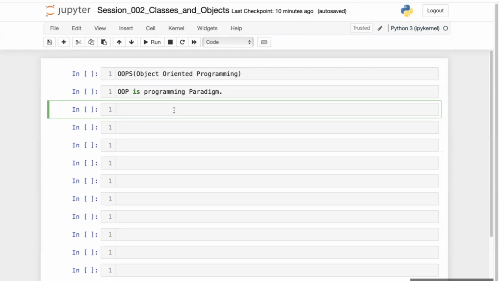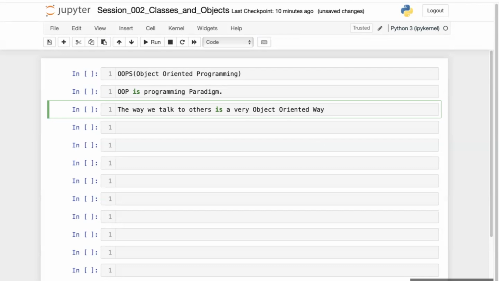The way we talk to others is a very object-oriented way. In real life, whatever communication we do with other people is in an object-oriented way.